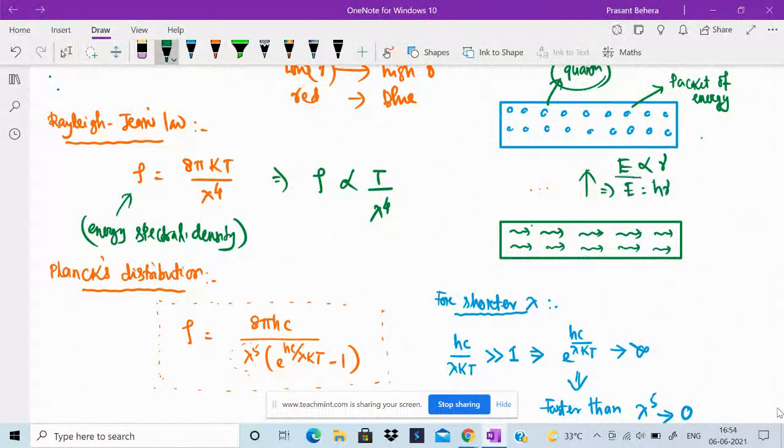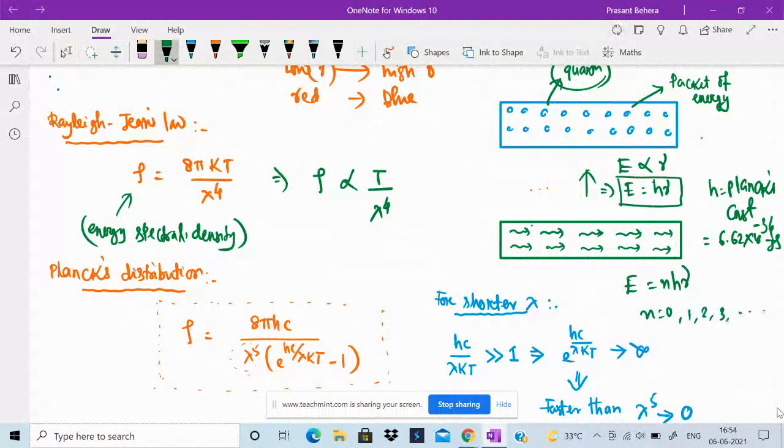E is equal to h nu, where h is the Planck's constant, whose value is 6.62 into 10 to the power minus 34 joule second. And it can emit a whole number of quanta, where E is equal to n h nu, where n is equal to 0, 1, 2, 3, and so on. That means it can emit 1 quanta, 2 quanta, 3 quanta, and so on, not a fraction.